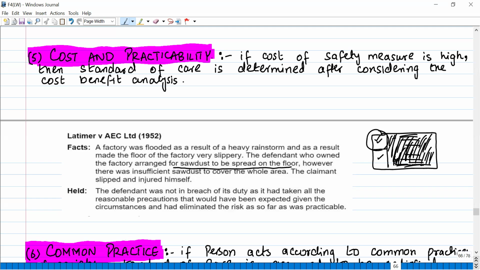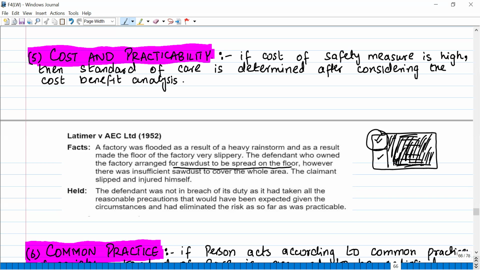Okay. But the court said that the employer, the defendant, is not in breach of his duty to take care, as he had taken all the reasonable precautions that was expected in that case. Okay. As far as it was practicable, the thing was that putting up the sawdust on the whole area was very expensive, right? So the reasonable measure he took was that he put up the sawdust on that area where the workers were regularly moving and walking, and they were doing work, because that was the area where movement is more, right? So that area is more prone to the risk. So the employer took the reasonable standard of care and put up the sawdust on that area.